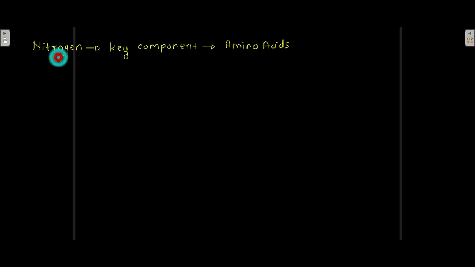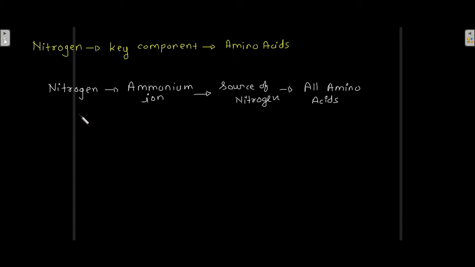Now, nitrogen is the key component of the amino acids. Nitrogen in the form of ammonium ion is the source of nitrogen for all amino acids. Okay, in your proteins, which are made up of amino acids, the nitrogen came from the ammonium ion.